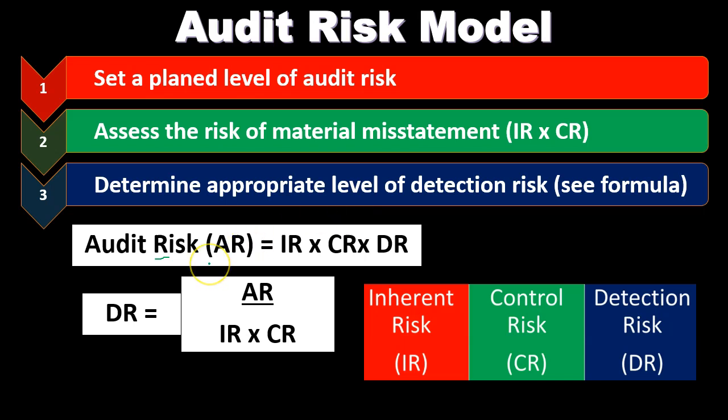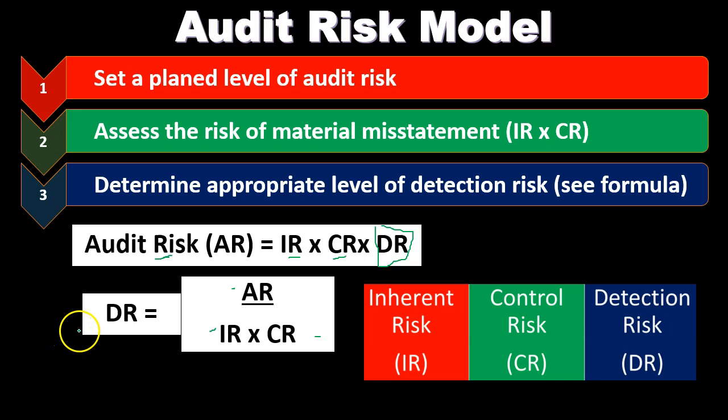So here's the formula for audit risk. Note that we're going to set the audit risk, and then we're going to determine inherent risk and control risk. And then we're going to be looking for, with our formula, with our analysis, with our thought process, our equation, the detection risk. That's the risk that our audit fails to detect a material misstatement. So detection risk is going to equal the AR, the audit risk, which we're going to set. We're going to know that. Then we've got the IR, the inherent risk, and the CR, the control risk. These are going to be the known items so that we can set the DR, the detection risk.